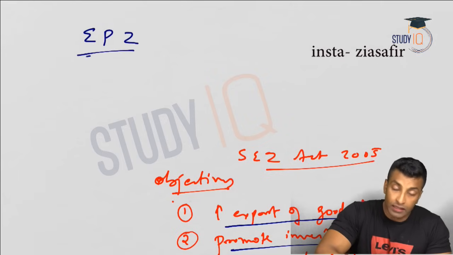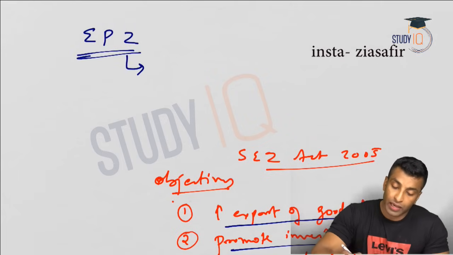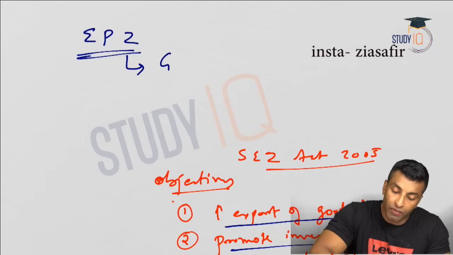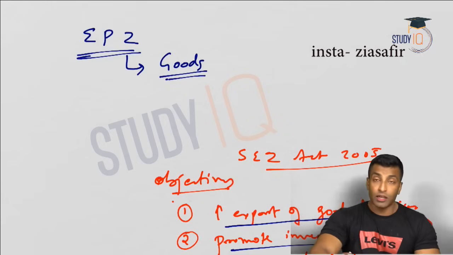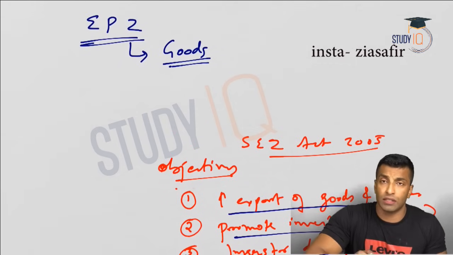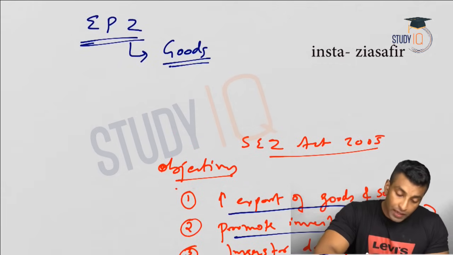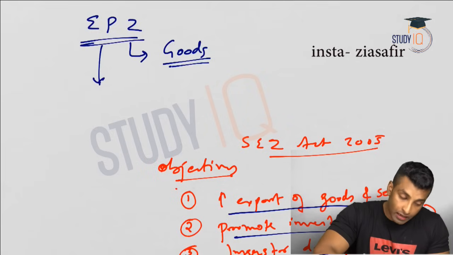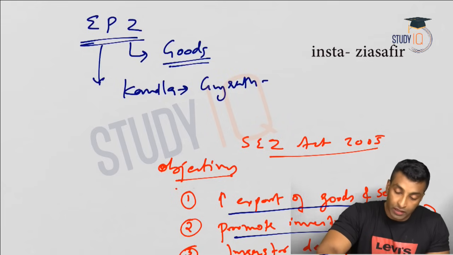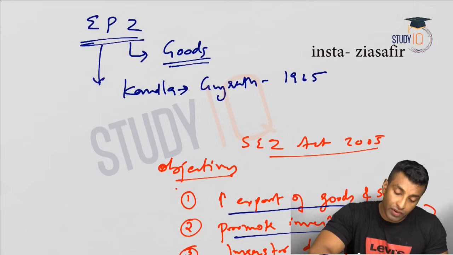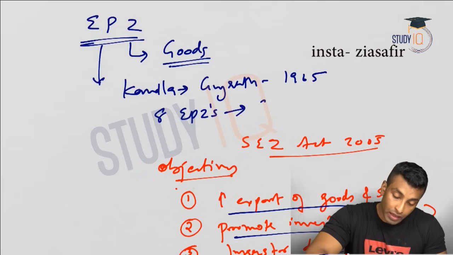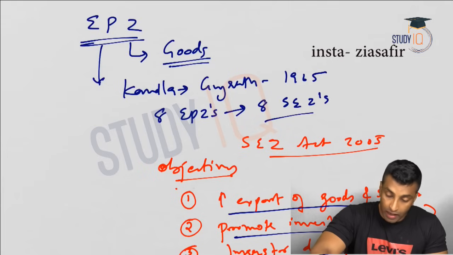Now, earlier instead of SEZ, we had export processing zones, EPZs. The difference is that in SEZs we have both goods and services, whereas in EPZs we only promote goods. The first EPZ in Asia was in Kandla, in Gujarat, established in 1965. Totally we had 8 EPZs, and all of them were converted to 8 SEZs in 2000.